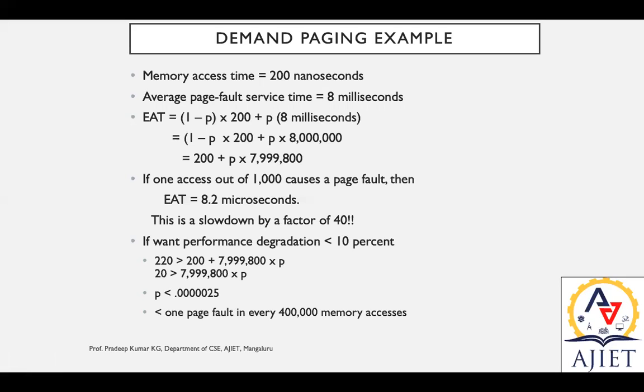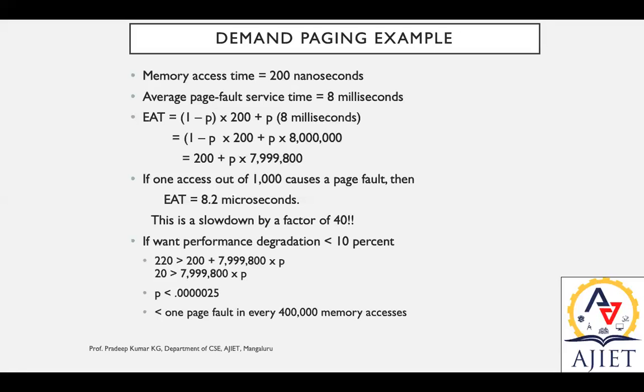So that is effective access time. That means it is a slowdown by a factor of 40 times. So in order to keep the slowdown less than 10%, that is, performance degradation less than 10%, what to do? The page fault rate must be less than this particular value, 0.000025.